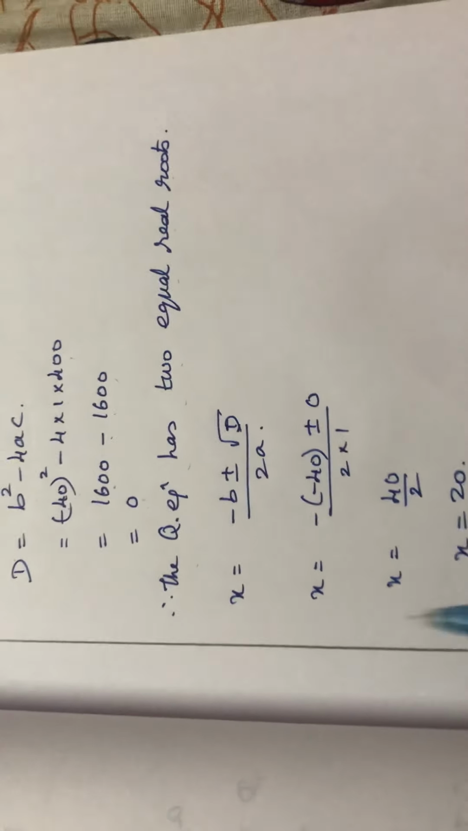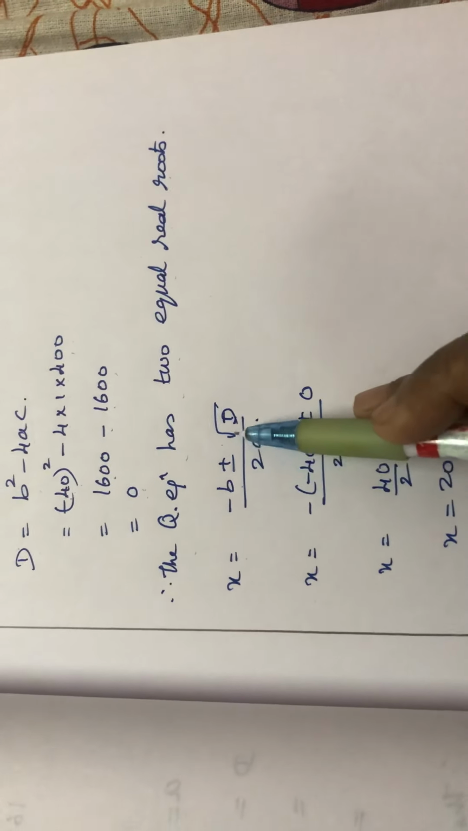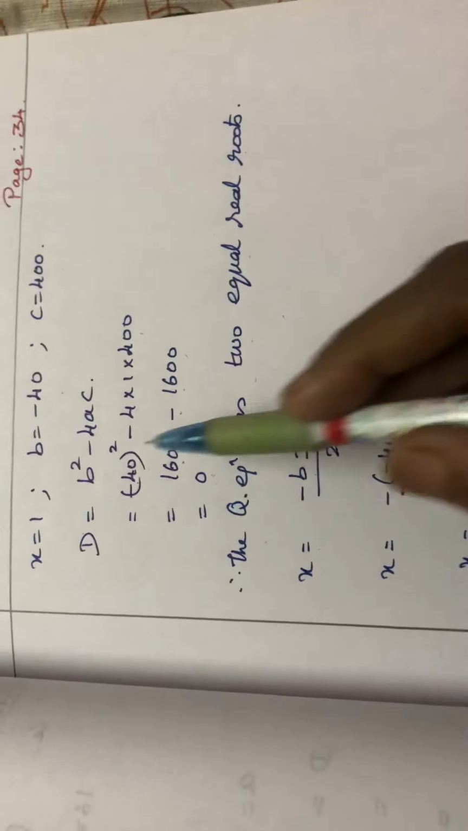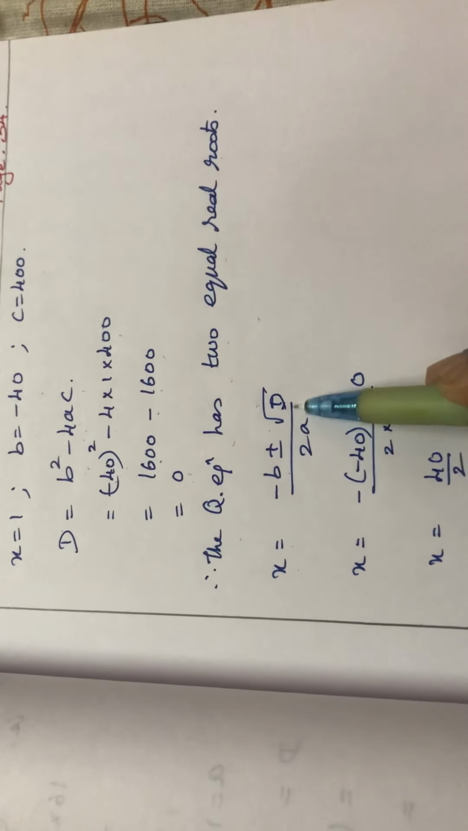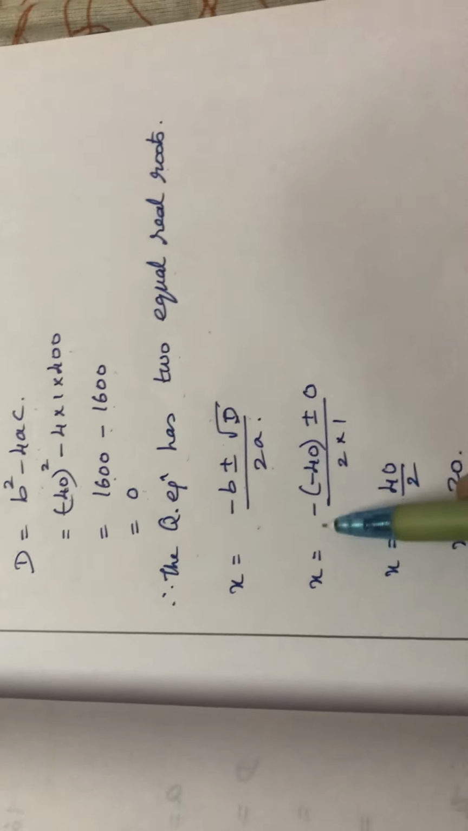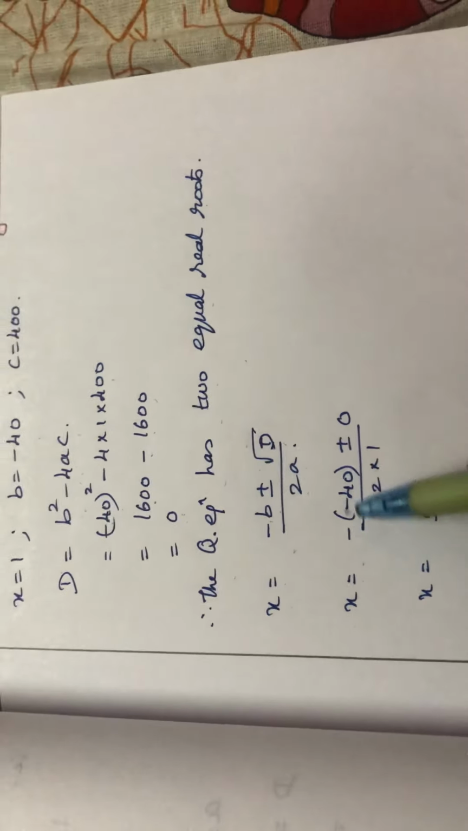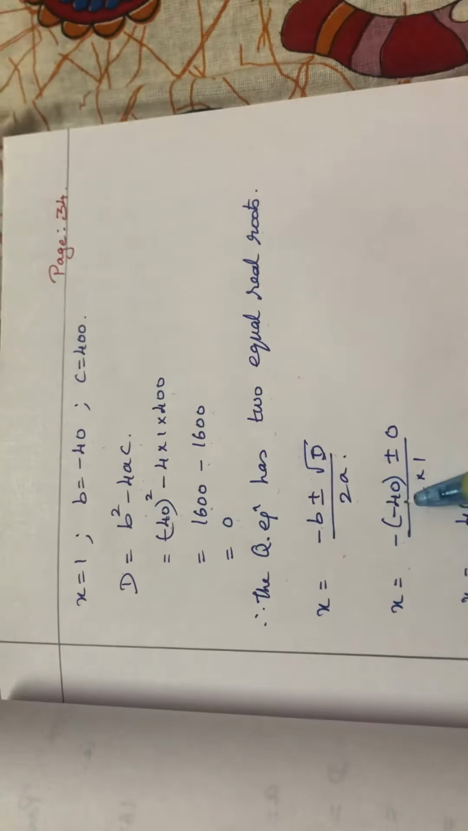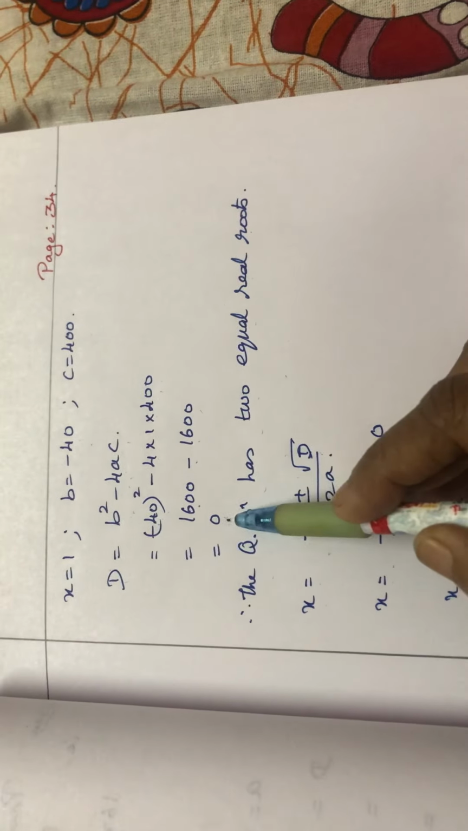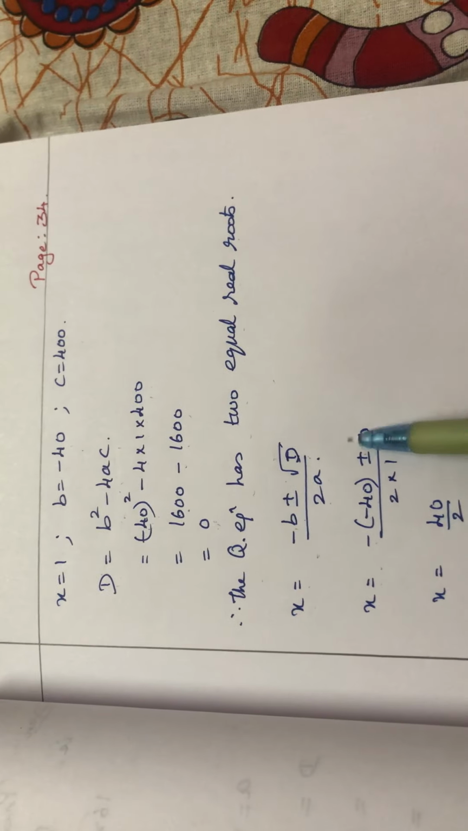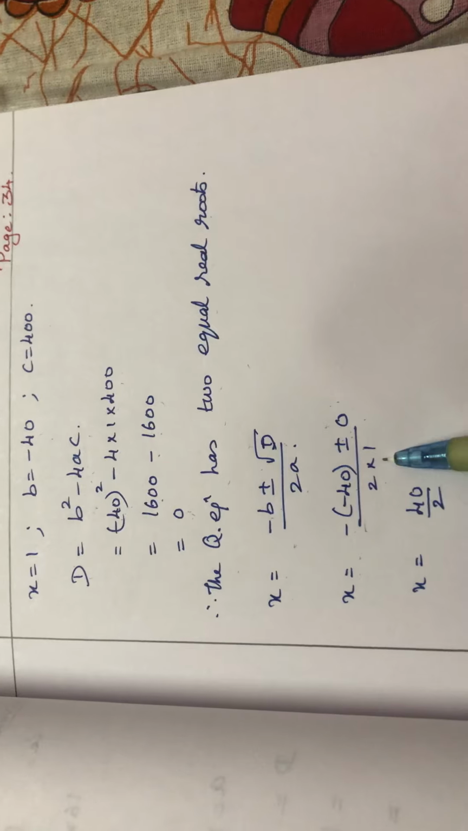Now I am writing the formula. Same formula only. X is equal to minus B plus or minus square root of B square minus 4AC, which we have found already, so I am writing it as capital D, by 2A. X is equal to minus, as in the formula, B value again is minus 40, plus or minus the discriminant value I have already found. So square root of 0. Square root of 0 is nothing but 0 only. Divide by 2 into 1.